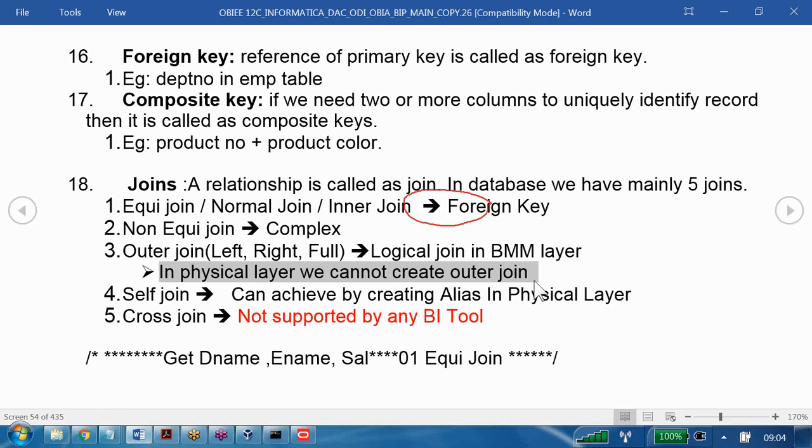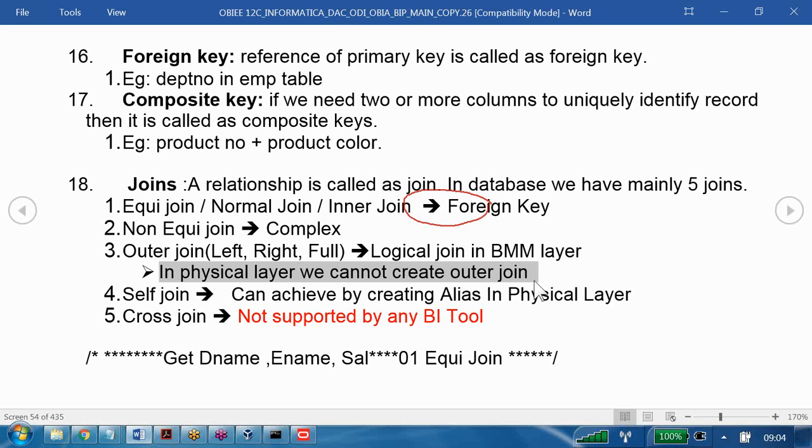Now tell me, in total how many joins are available in OBIEE? Three. What are the three? Foreign key join, complex join, logical join. That's it. Only three joins are available. In the physical layer, how many joins are there? Two: foreign key join and complex join. In the BMM layer, how many joins are there? One, the logical join. That's it.